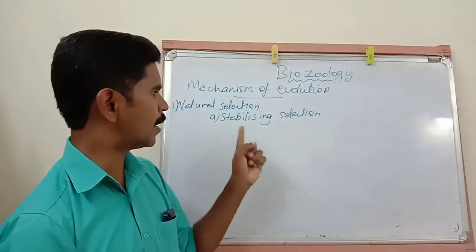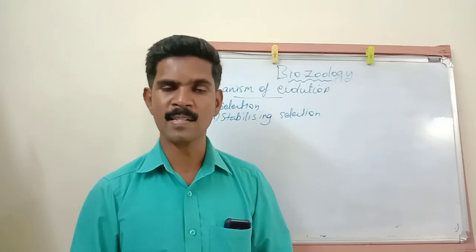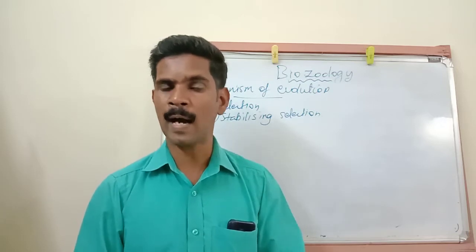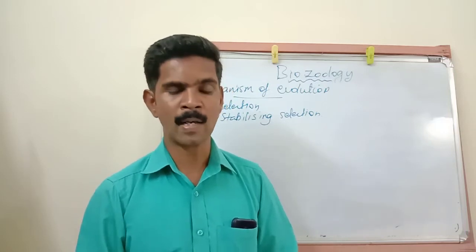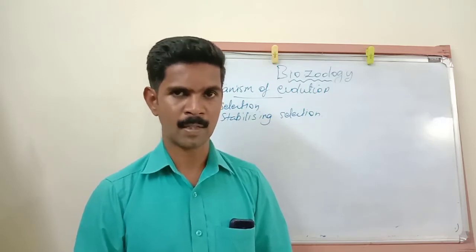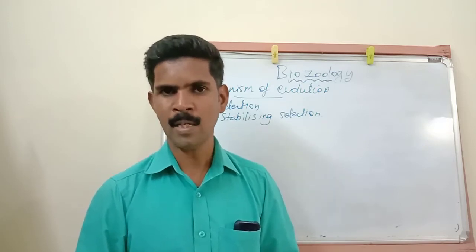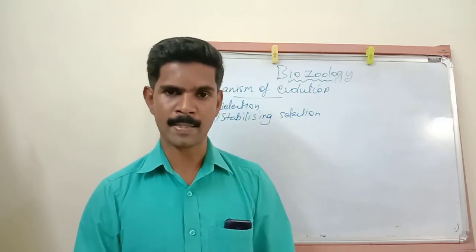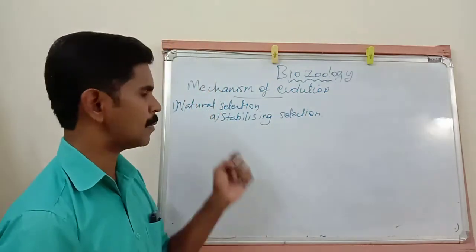So once again, let me repeat all the points about stabilizing selection. It operates when the environmental conditions are stable, the first point. The second point, only organisms with average phenotypic characters are allowed to survive, and the extreme organisms are eliminated. The third point, no speciation. And the fourth point, phenotypic stability is maintained within a population. So these are the points about stabilizing selection.